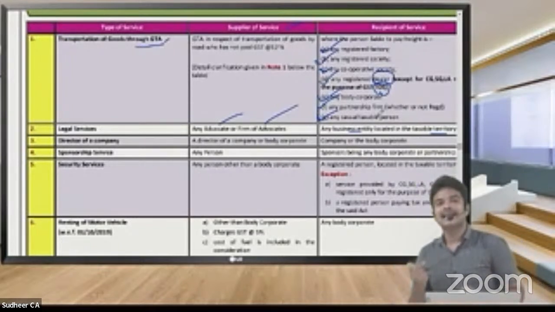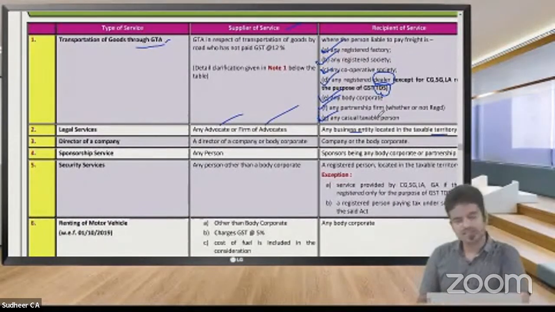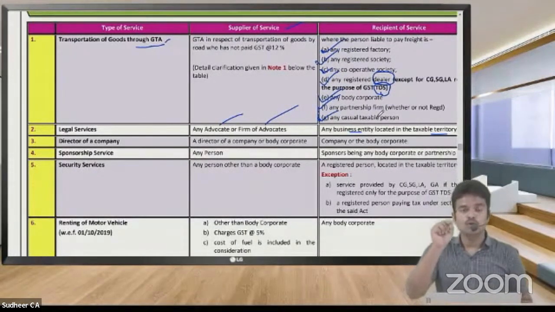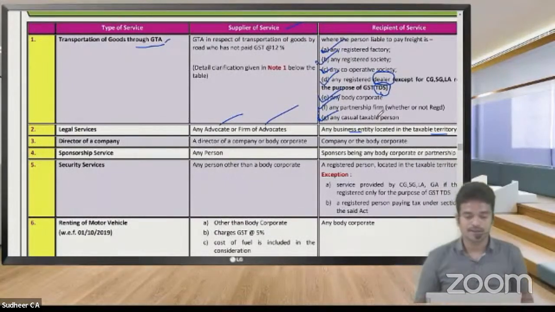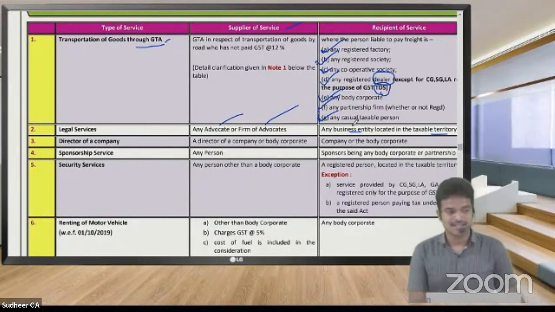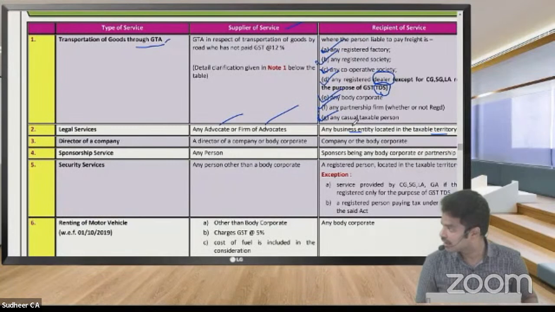So in the P&L account, if there is "To lawyer fee" or "To legal fee", or anything paid to an advocate or firm of advocates, reverse charge mechanism will be applicable. That means we have to pay 18% GST, and the GST paid can be availed as ITC. Okay, now coming to the next thing.